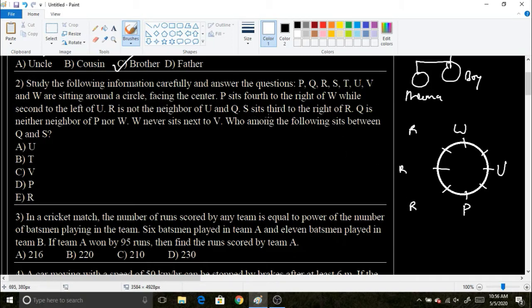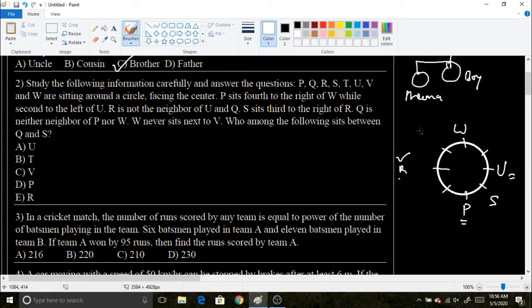And R is not the neighbor of U and Q. S sits third to the right of R. So third right: if R is here, then the third right will be this place, which is not possible. If R is here, then the third right place will be here, which is also not possible. So R is confirmed to be here, and S will be at this point. So this is how we have to solve it. I'm going to erase these two places which are not possible for R.